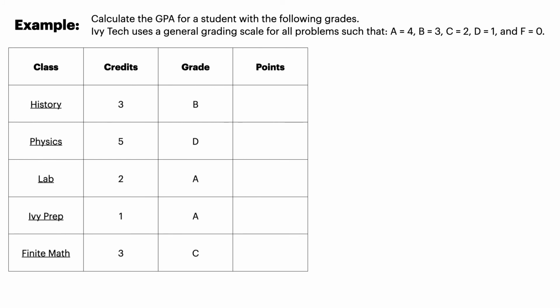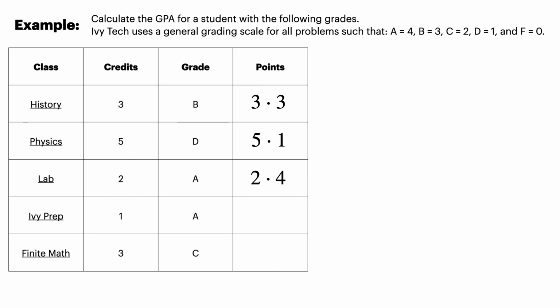Okay, so what would the points be worth? Well, notice that B is worth 3 points, so the points are going to be 3 times 3. For physics, they only got a D, so that's a 1, so 5 times 1.